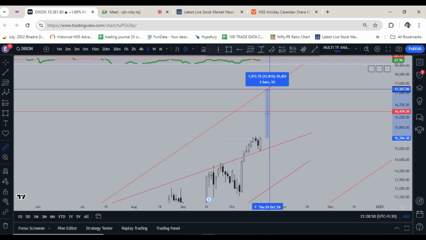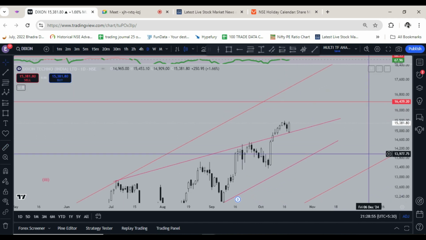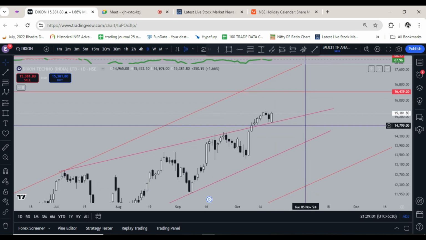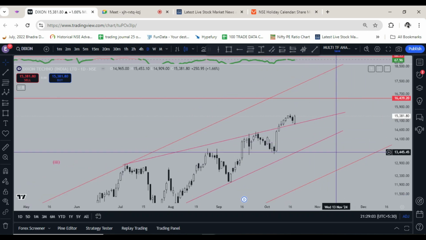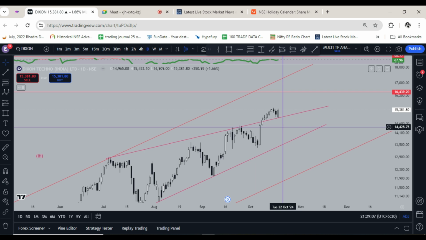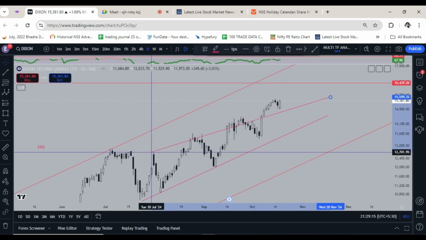So 11 to 13% upside is obviously possible from here. I think it is going till at least 17,227, and then before the result you have to book your profits and wait, because generally stocks which move very fast before results achieve their target pre-result and then get dumped.